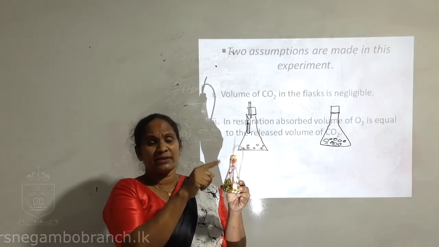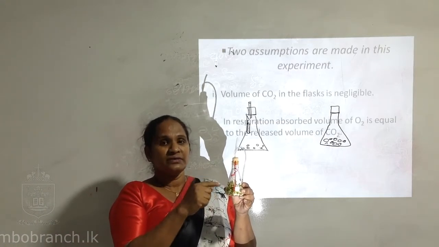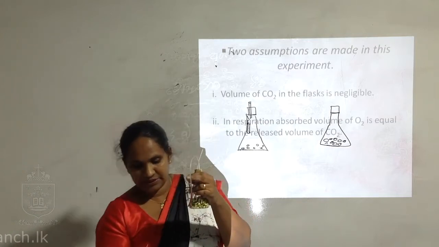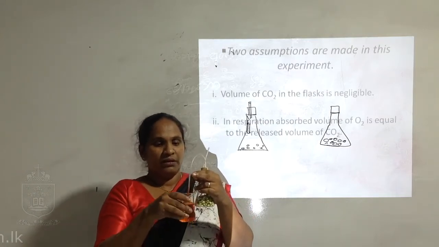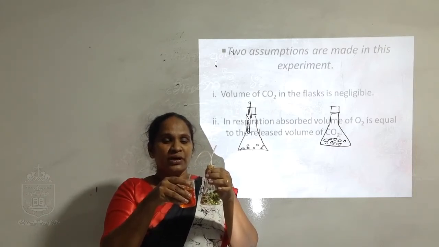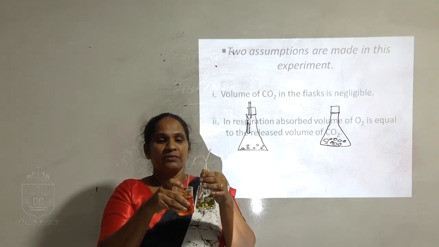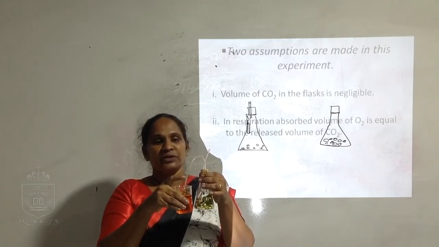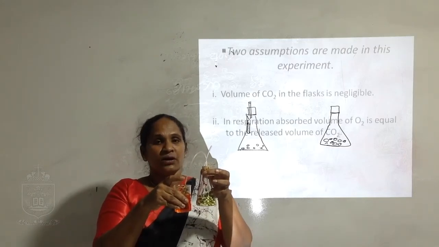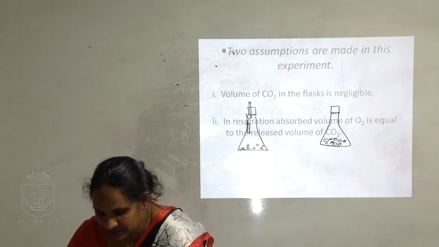So there is no gas inside now. There is a space, no gas at all. So what happens when we connect this? As time goes by, because there is no gas inside, the colored water enters the tube because there is a space inside this conical flask. This is the control setup.